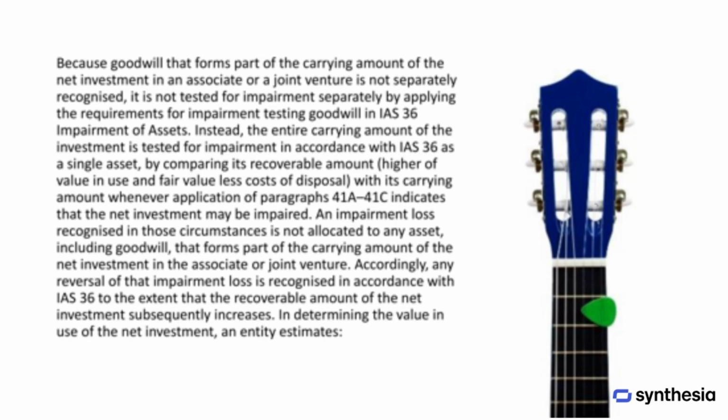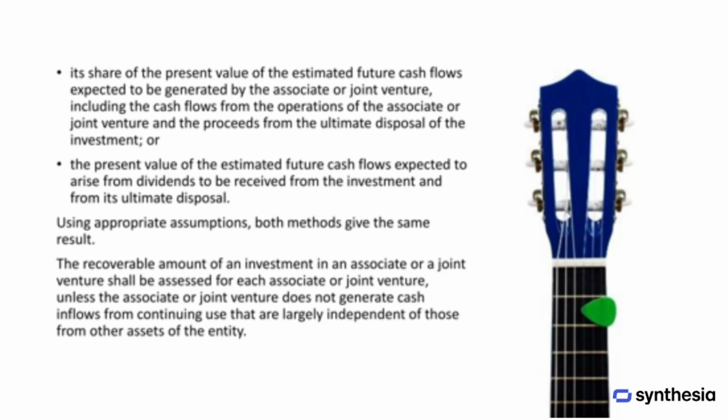When calculating the value in use of the investment, the entity estimates several factors to come to a reliable figure. When determining the value in use of the investment, the entity estimates its share of the present value of the expected future cash flows generated by the associate or joint venture. This includes cash flows from its operations, as well as the proceeds from eventually selling the investment.